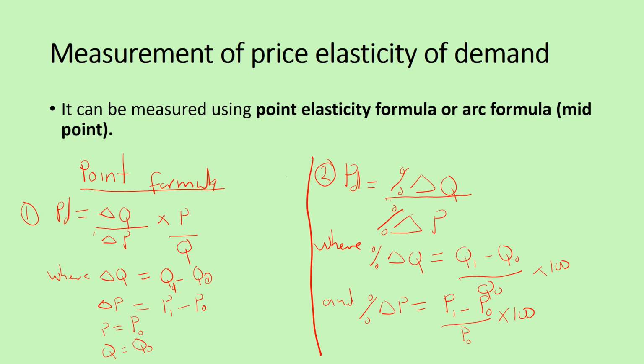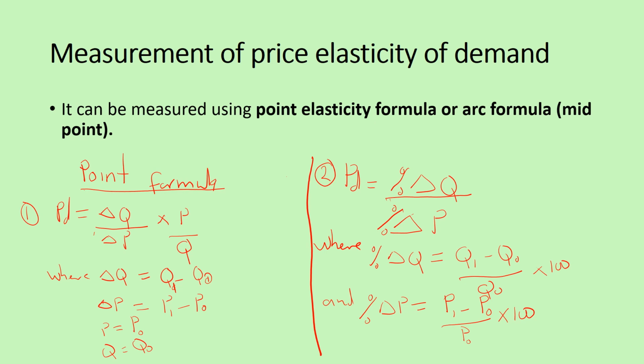The P1 again is the new price or the current price. The 0 attached to the P refers to the previous or the old price. Then this P you see right here is the old price, and the Q you see right here is the old quantity. So this is the point formula.